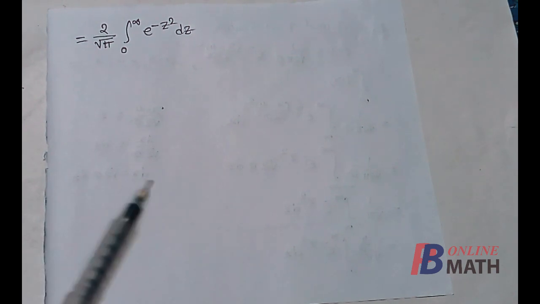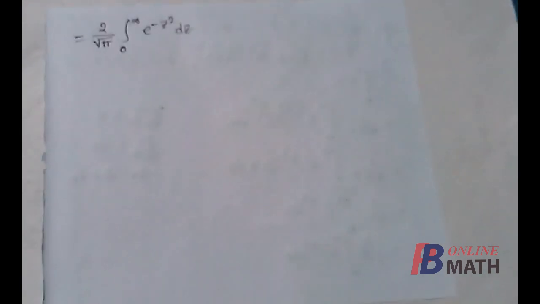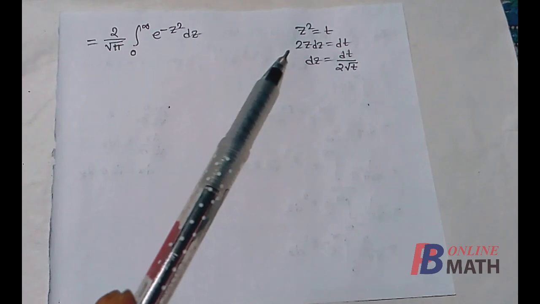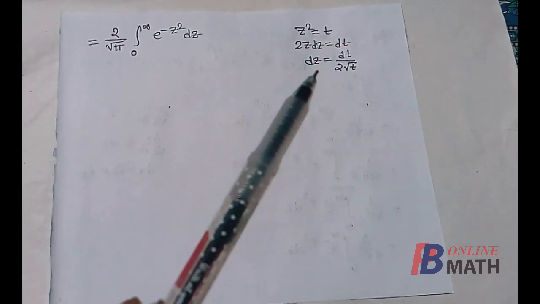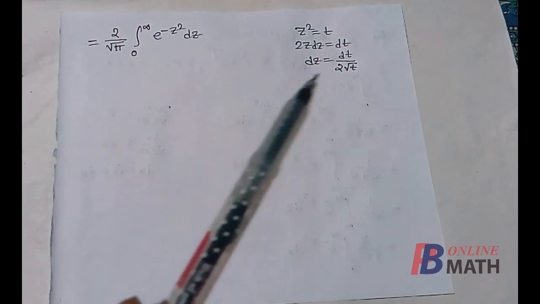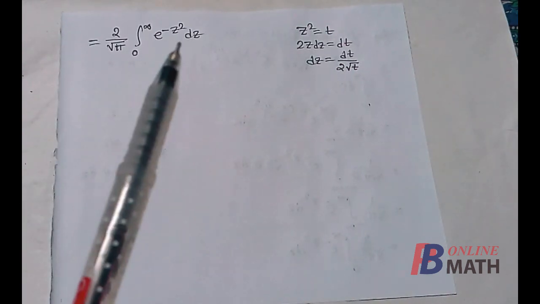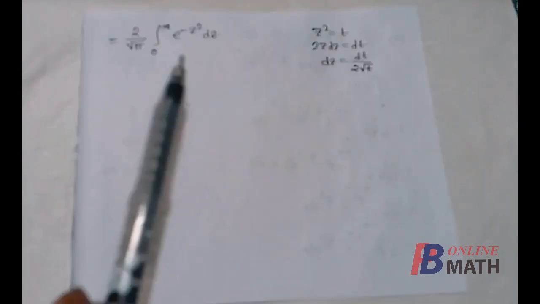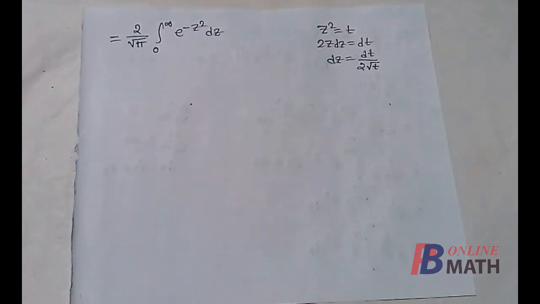To evaluate this integral, we need to replace z square equal to t. So we use the transformation z square equal to t. So 2z dz equal to dt. That means dz equal to dt by 2z. Now z equal to root over t. So dz equal to dt by 2 root t. Now as z tends to plus infinity, t tends to plus infinity. If z equal to 0, then t also equal to 0. So limits are unchanged.